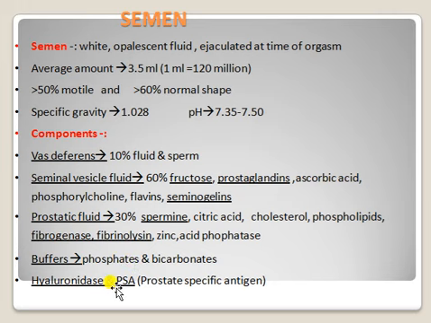Hyaluronidase is a prostate specific antigen. These are all present.